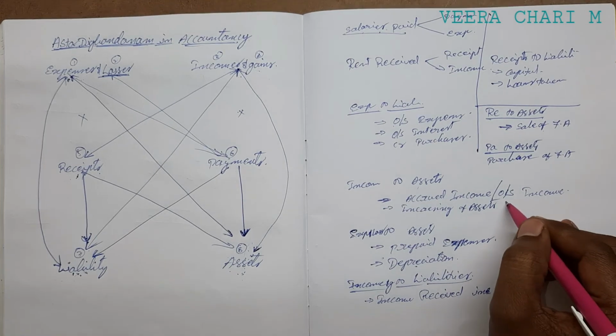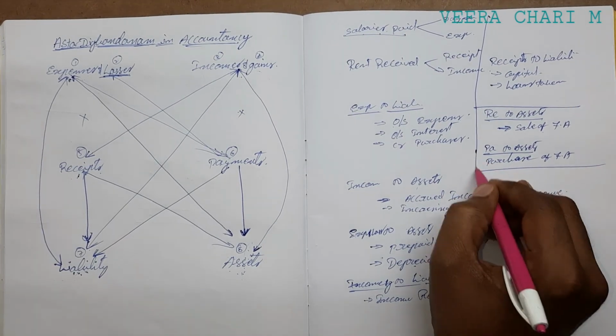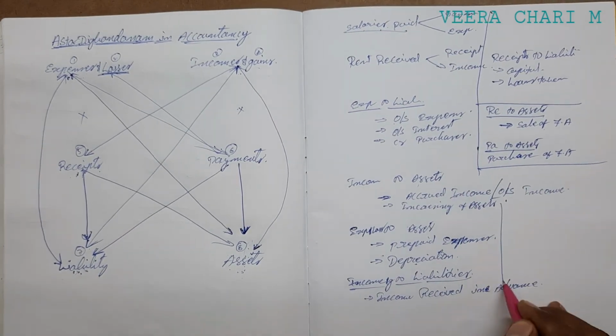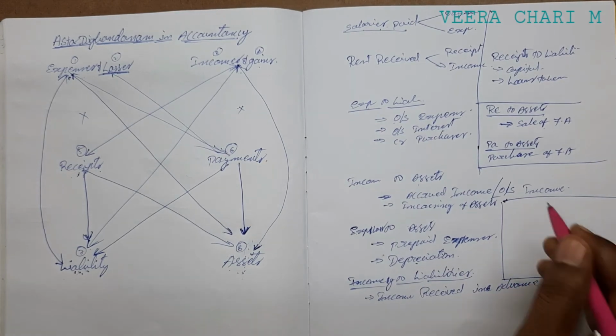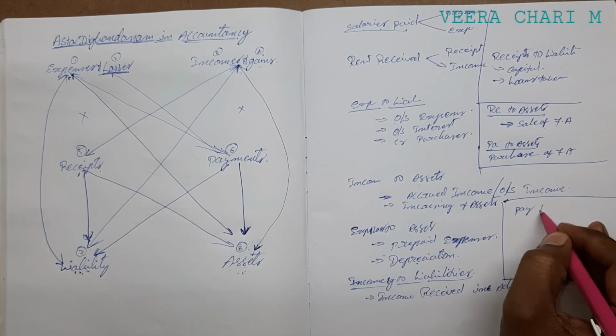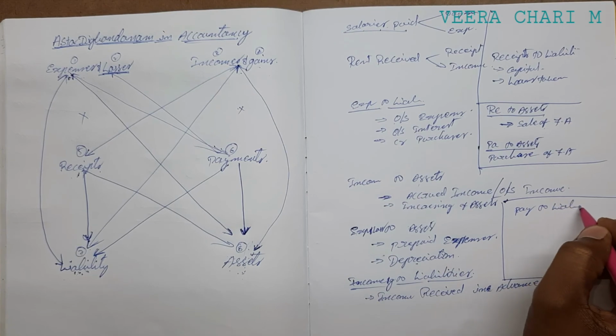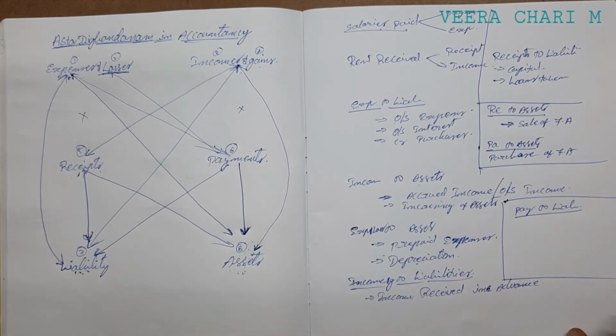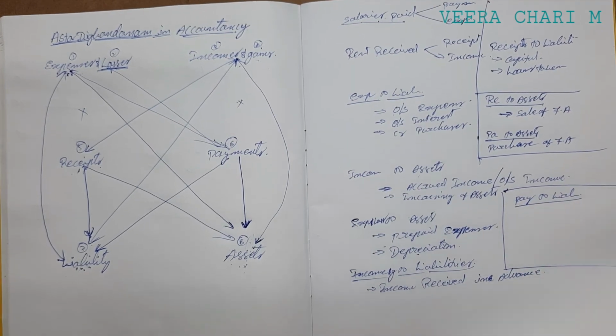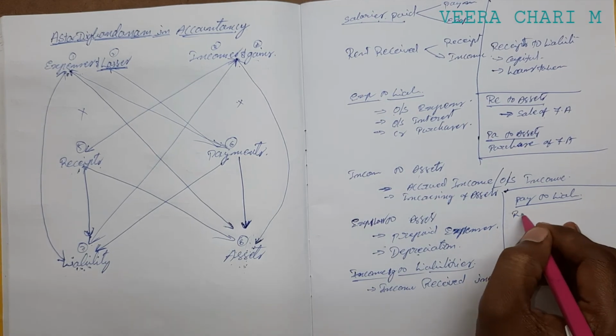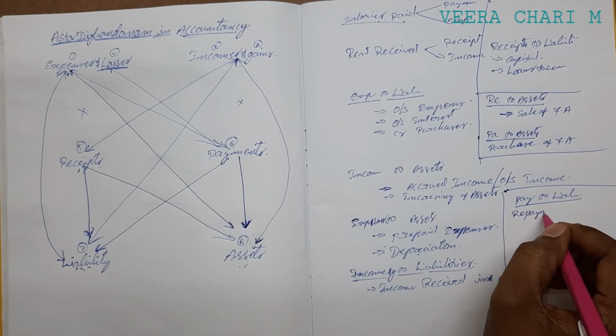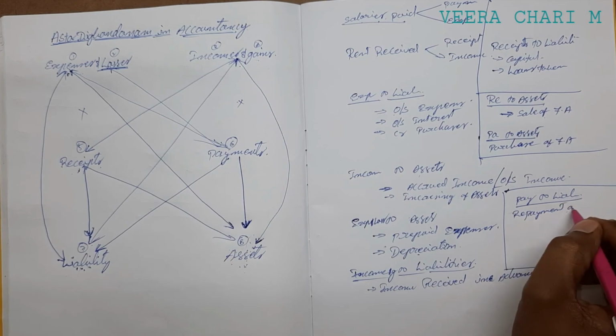And the last one, payments to liabilities. The best example is repayment of liability.